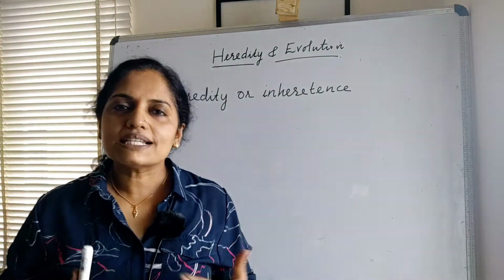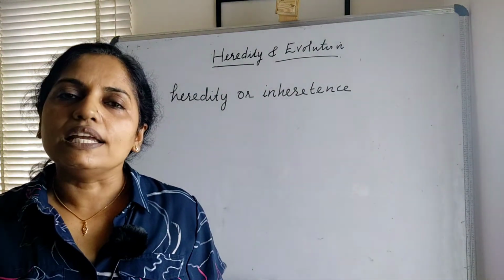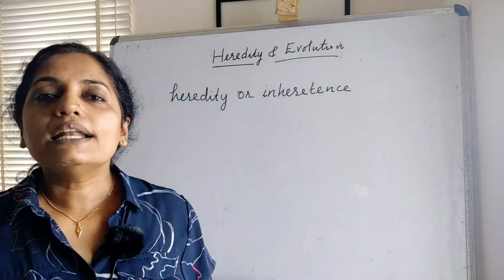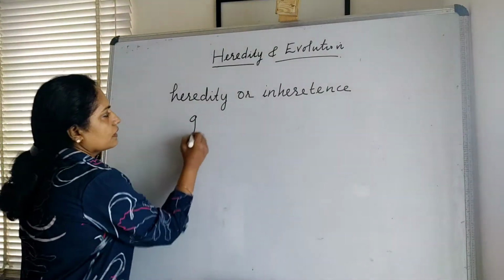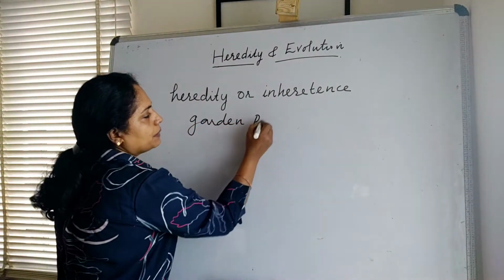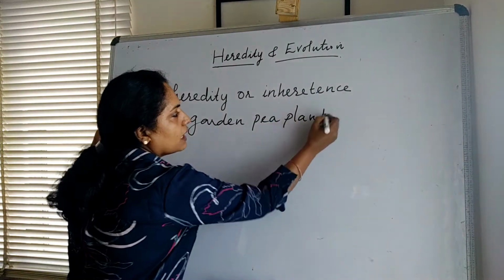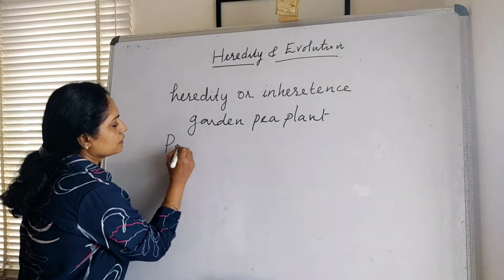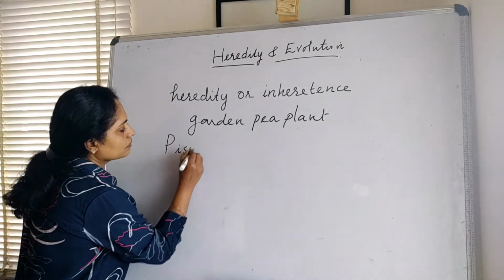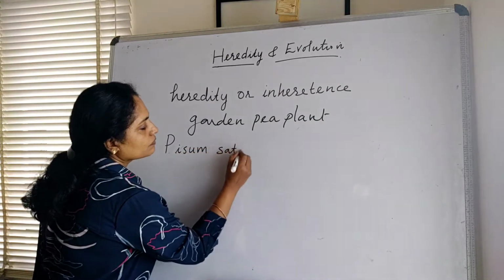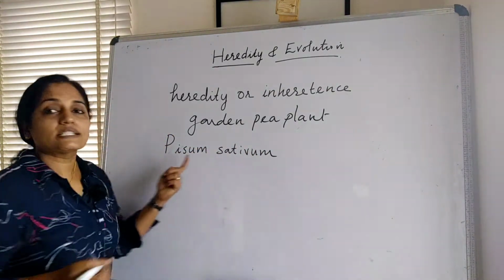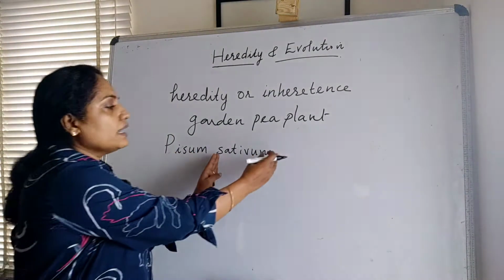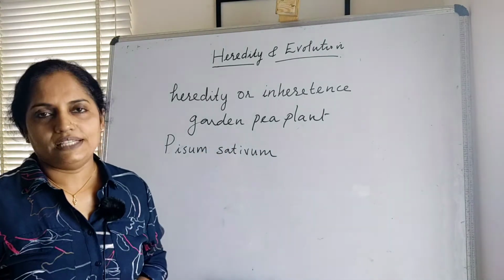Gregor Mendel is the first scientist who did a systematic study on inheritance. For his studies, he selected the garden pea plant. The scientific name for the garden pea plant is Pisum sativum. This is the scientific name. The first name represents the generic name and the second name represents the specific name.